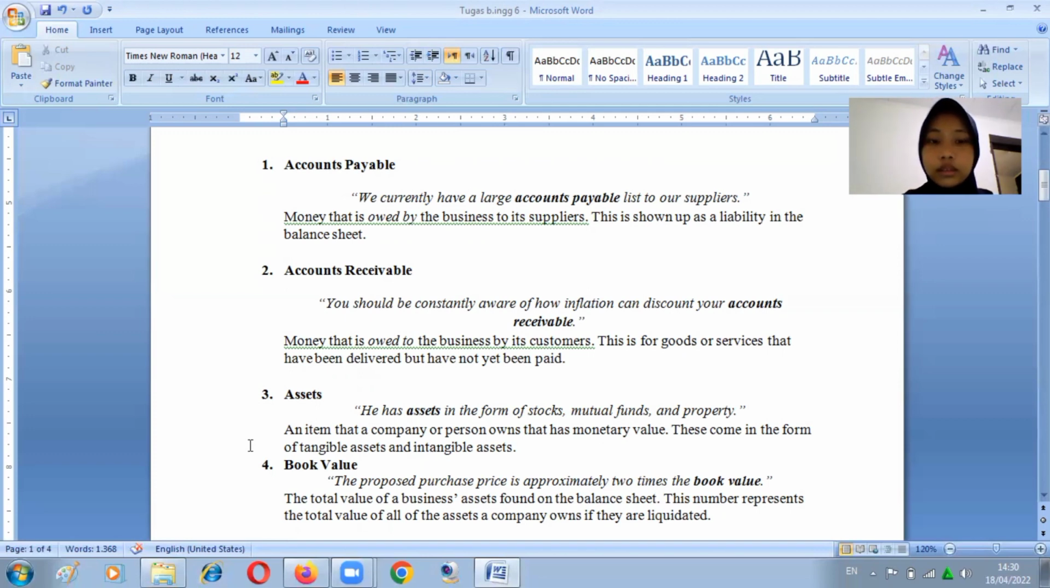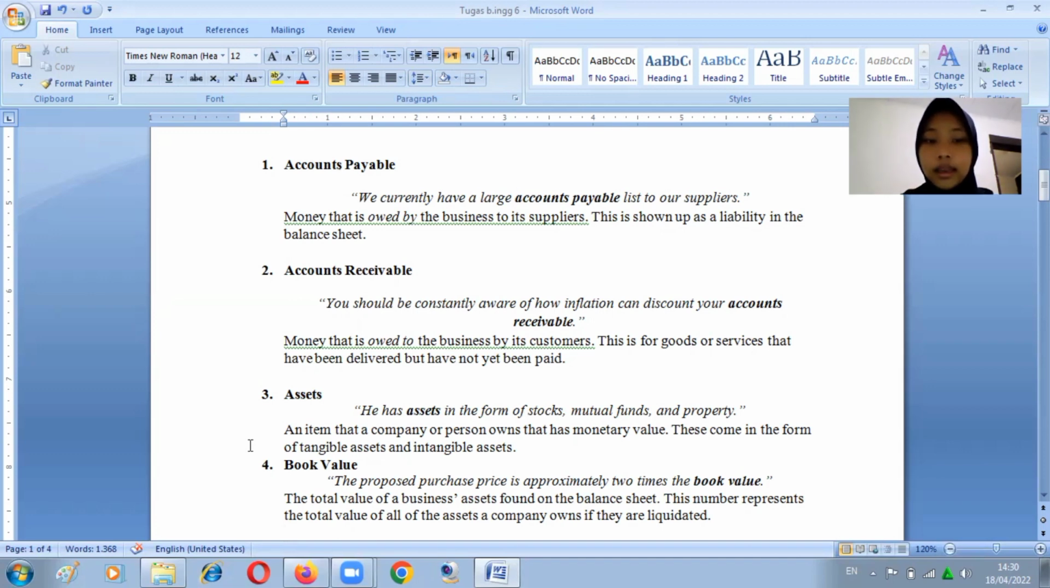2. Accounts receivable. You should be constantly aware of how inflation can discount your accounts receivable. Money that is owed to the business by its customers. This is for goods or services that have been delivered but have not yet been paid.